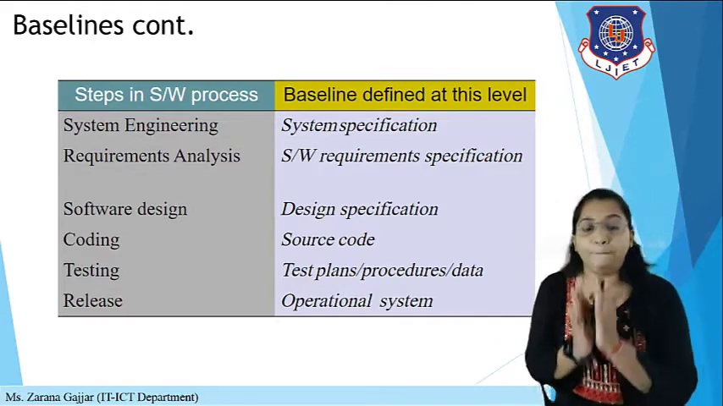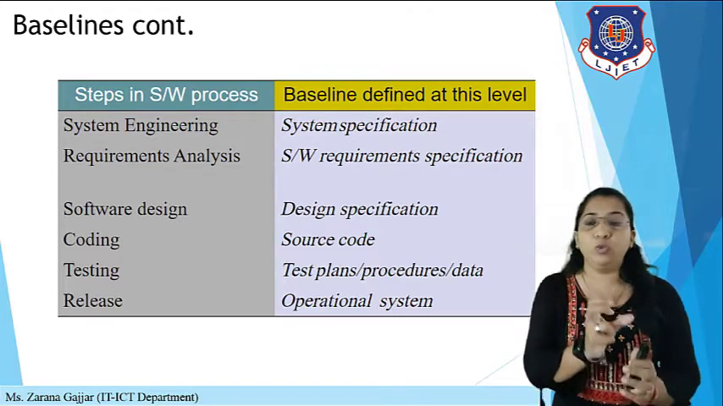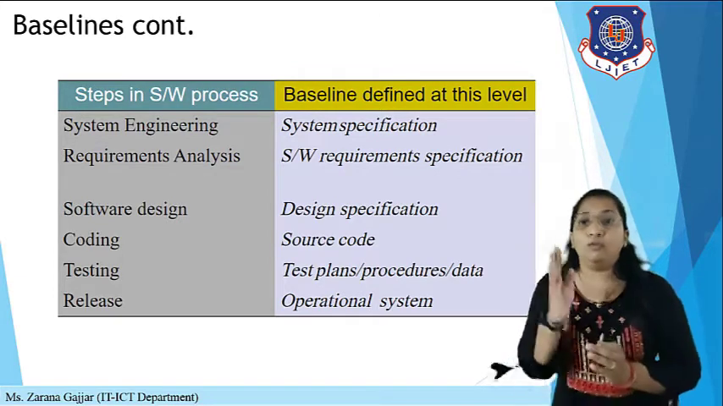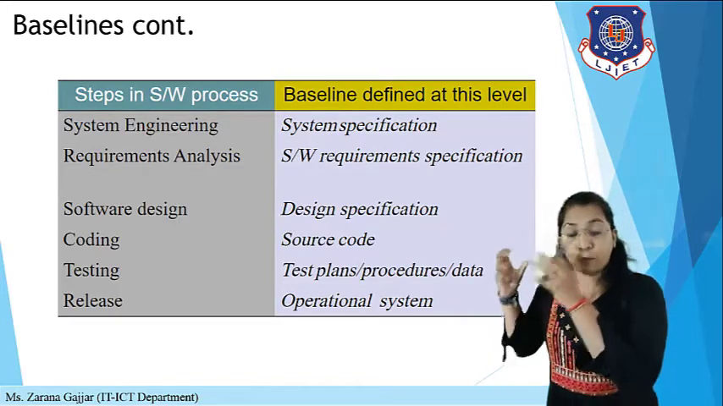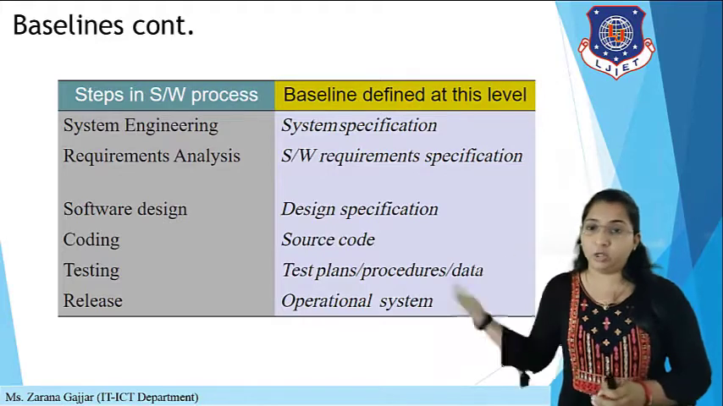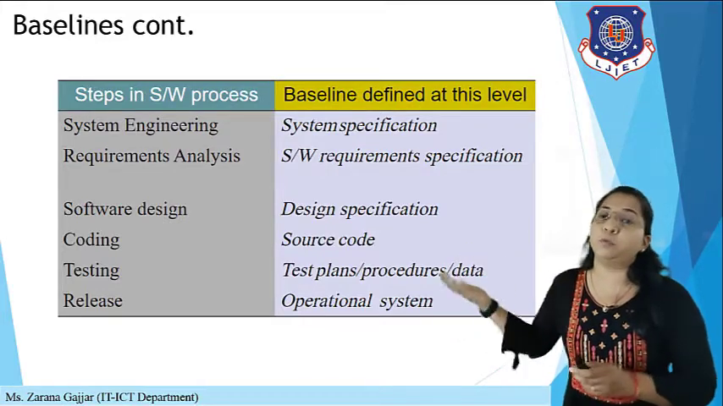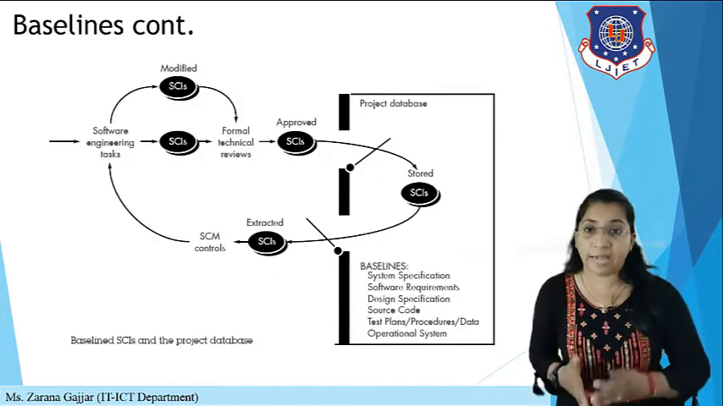So basically baseline is a milestone, a kind of mark that you are using for further development. For doing a software design, you need a design specification. For proper coding, you need source code, right? So here is the baseline, and on the left side there is the step of the software process. Okay, so let's understand it with a proper example.